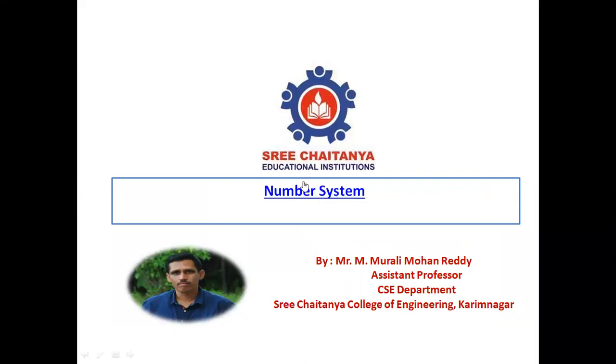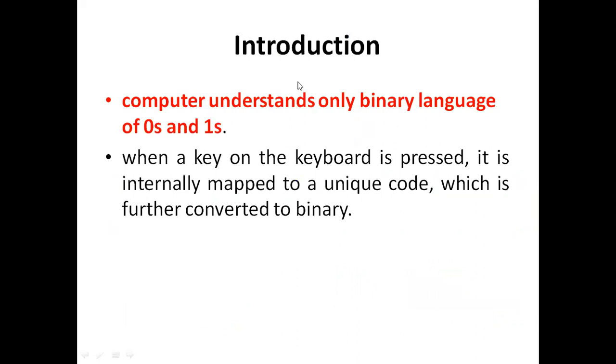Why are number systems needed? Every computer machine is going to understand only one language: zeros and ones. The first point here is that computers understand only the binary language, and the binary language is zeros and ones.